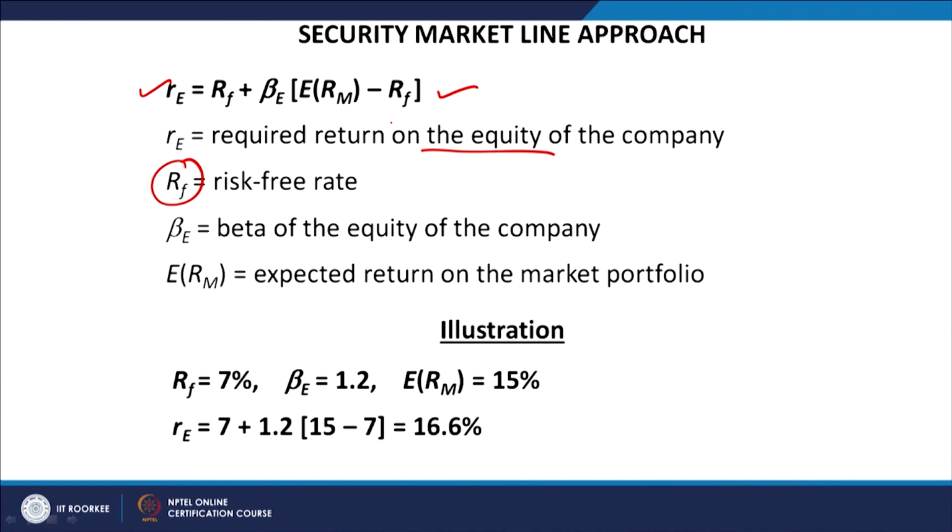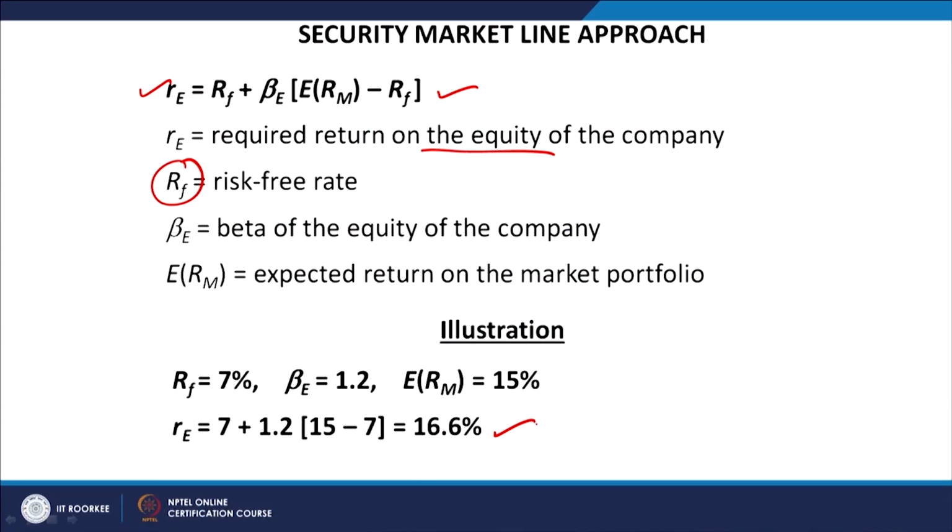Now, for example, we have taken a simple illustration here. RF, the risk free rate of return, is assumed to be 7%, and the beta of the security is 1.2. A beta of 1.2 means the security is 20% riskier as compared to the average market risk. This security in question is 20% more risky as compared to the general market risk, and ERM, the expected market return available in the stock market, is 15%. And RE, if you calculate using this, works out as 16.6%.